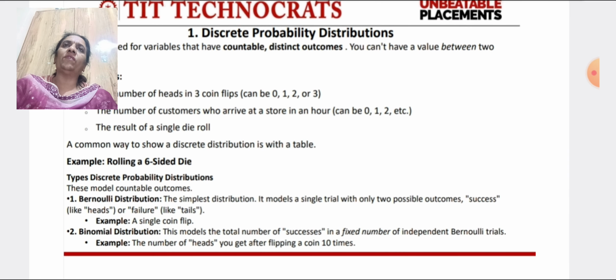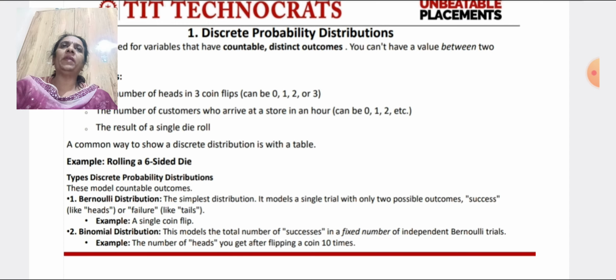Now I am going to define types of discrete probability distribution. The first type and very simple example of probability distribution is Bernoulli distribution. The simplest distribution, it models a single trial with only two possible outcomes, success like heads or failure like tails.